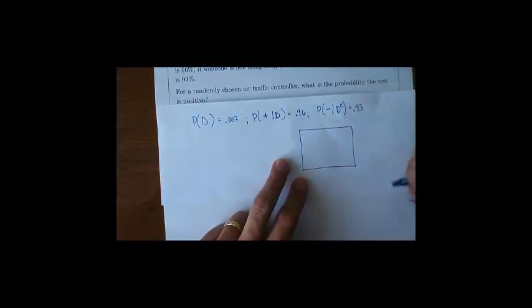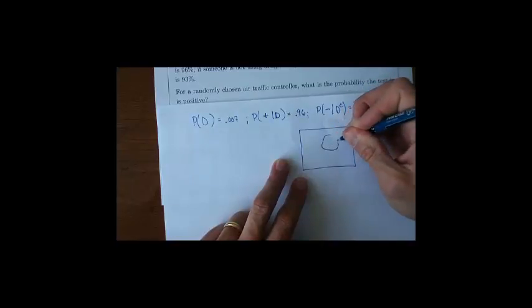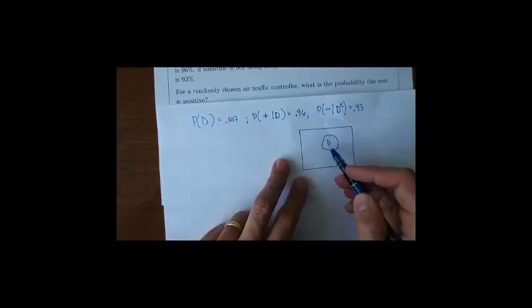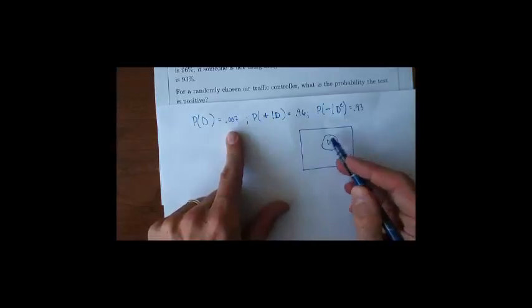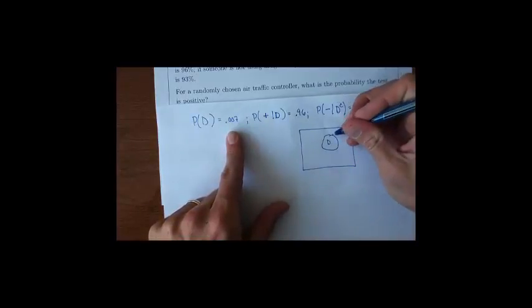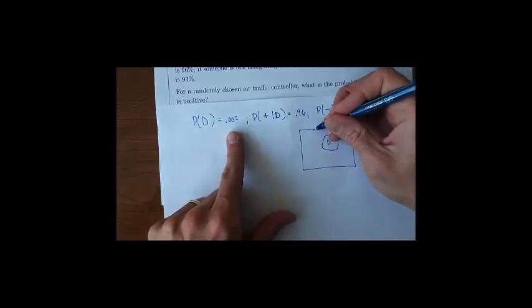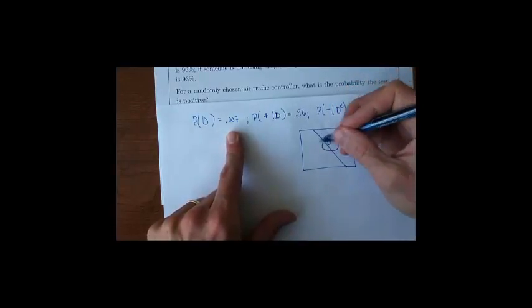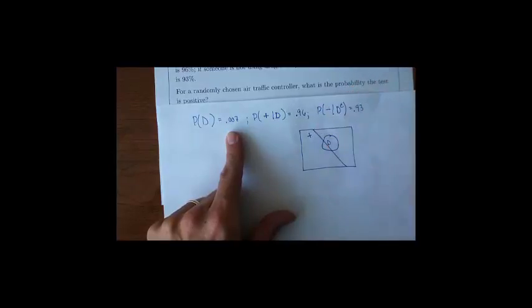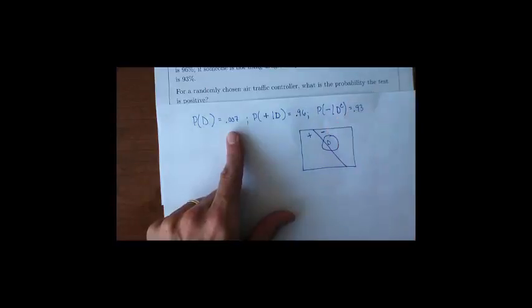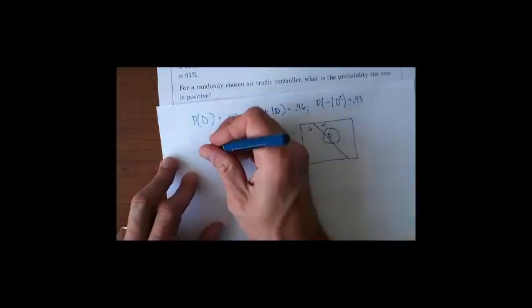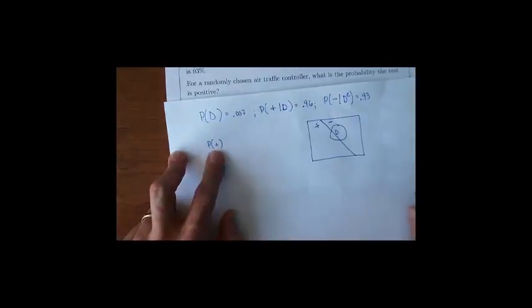Take a look at this. Maybe here are all the people using drugs. It ought to be a lot smaller than that, because according to this, it's 0.7%. But I'm going to make it this big anyway because otherwise it's too hard to see. I'm going to draw a line straight through there. On the left side of that line are all the people who would test positive for this drug test, and on the right side are all the people that would test negative for drugs. What I want is the chance that a person chosen at random tests positive.